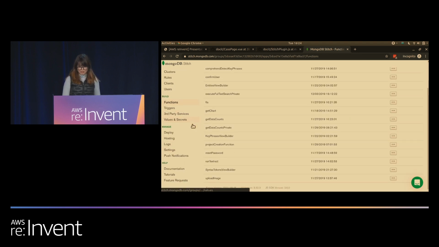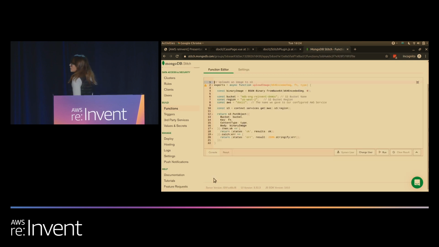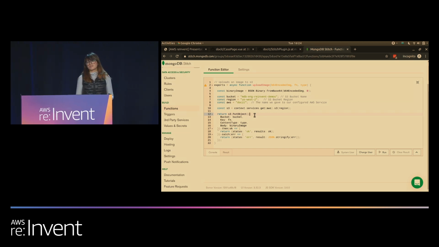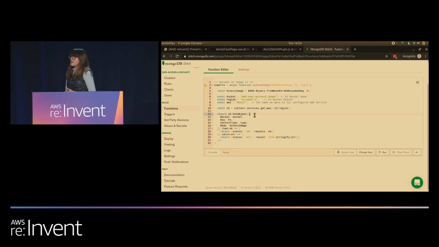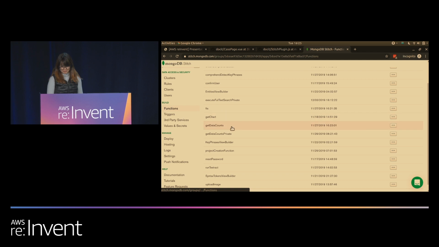We're going to go over to our functions, and one of our functions is to upload an image. In here, we see S3's put object exactly as you would expect. And that's because Stitch uses the same name and casing as defined in the AWS SDK. What about Textract? Let's take a look.